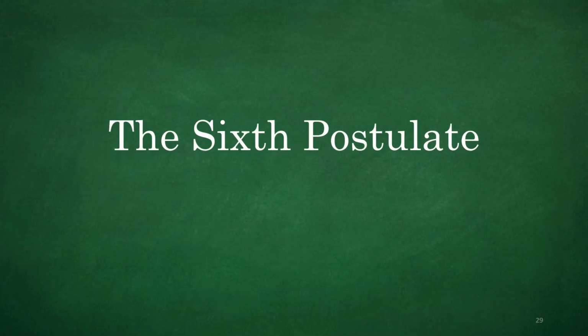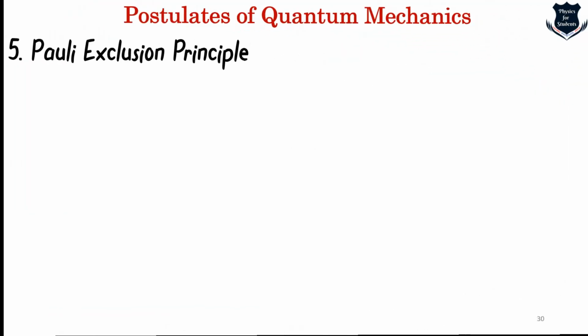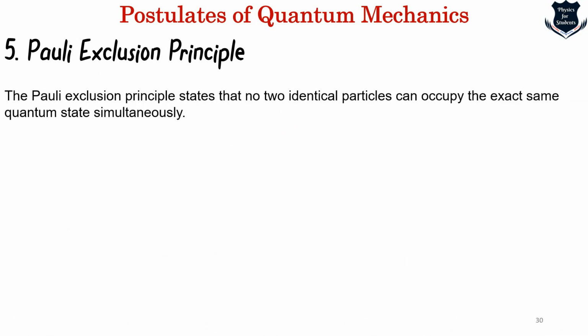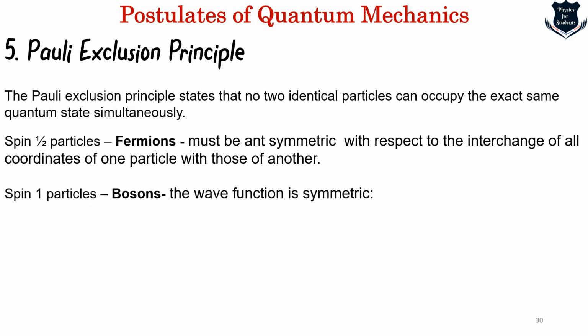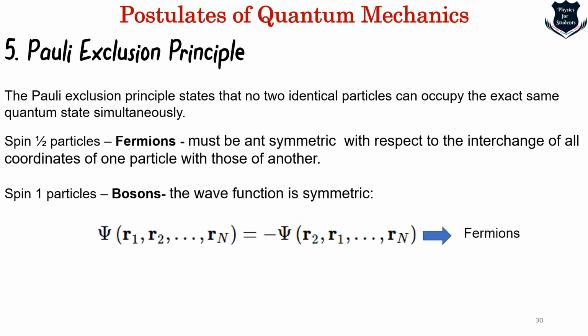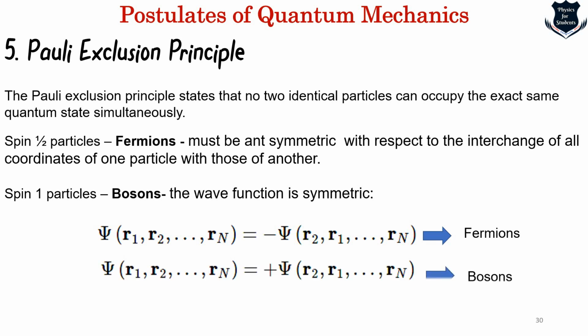Okay, so finally we come to the 6th postulate. Not much to explain, you all know, that is called the Pauli exclusion principle, that no two identical particles can occupy the same state. What do I mean by that? That means if I got a spin half particle which is a fermion, it has to be, I'm so sorry for the spelling mistake, it should be anti-symmetric with respect to the interchange of all particles. If it has got a spin positive, that is 1, these are called bosons, and it has got a wave function which is symmetric. This is a mathematical derivation, which is a definition which is called the fermions. I've taken a spin half, and this is what is called the bosons.